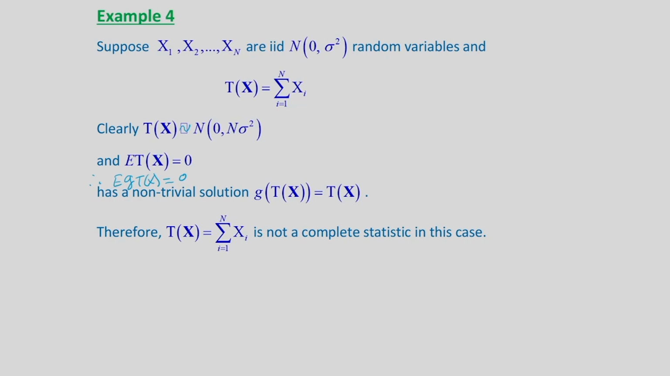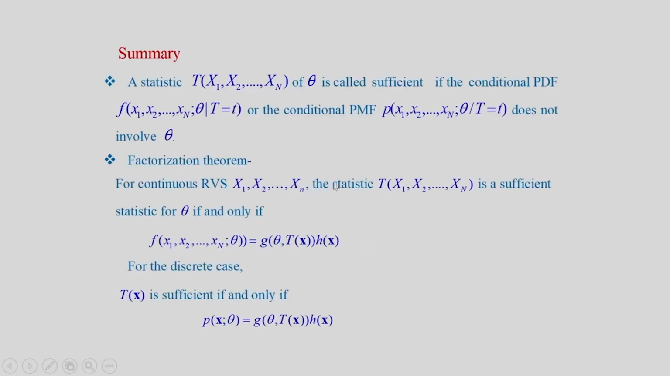So, this is for non-trivial x. Therefore, if we consider the equation E of g(T(x)) is equal to 0, it will have non-trivial solution g(T(x)) is equal to T(x). If we substitute g of T(x) is equal to T(x), then this equation will be satisfied. Therefore, T(x), that is equal to summation Xi, i going from 1 to n, is not a complete statistic in this case. Let us summarize the class.